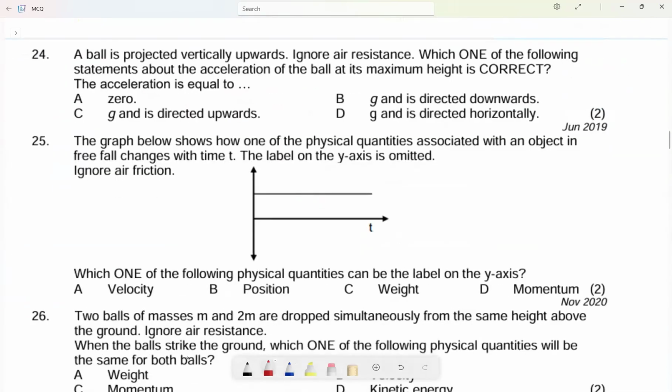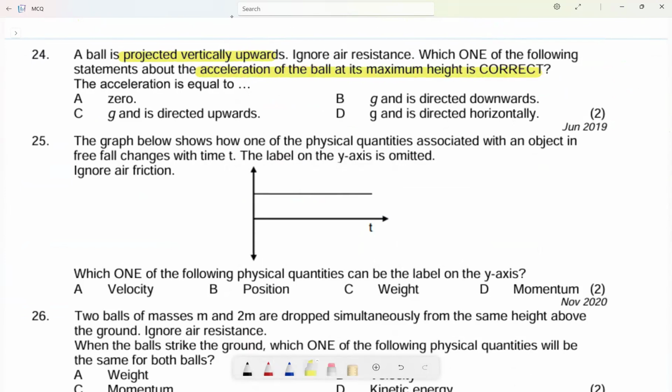Number 24, a ball is projected vertically upwards. It means I have an initial velocity. Ignore air resistance. Which one of the following statements about the acceleration of the ball at its maximum height is correct?